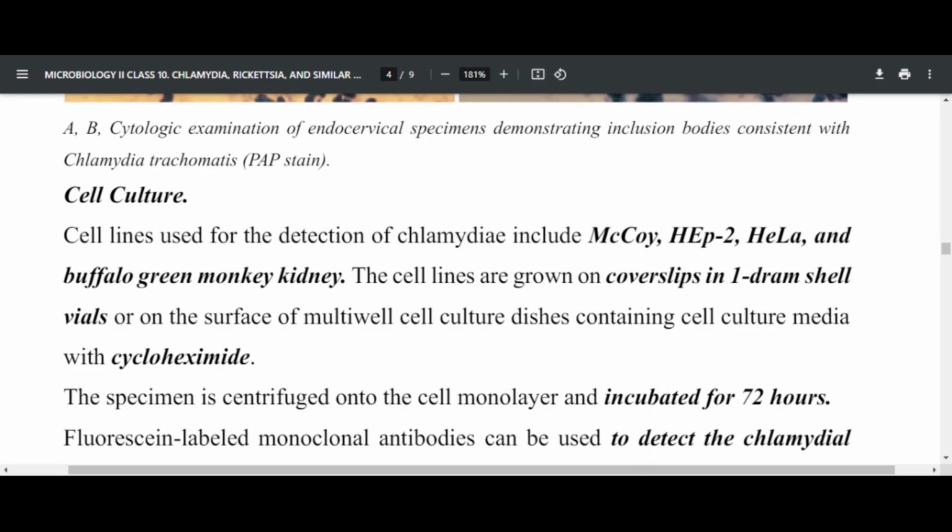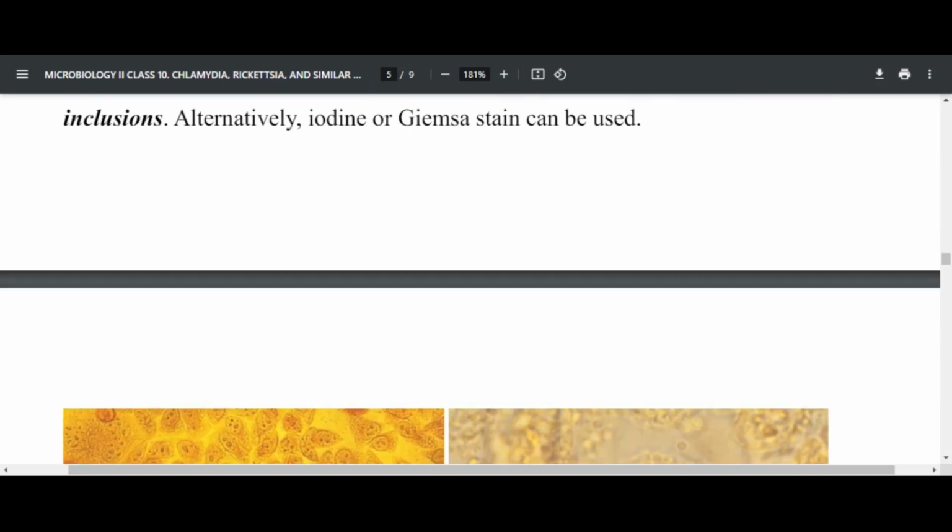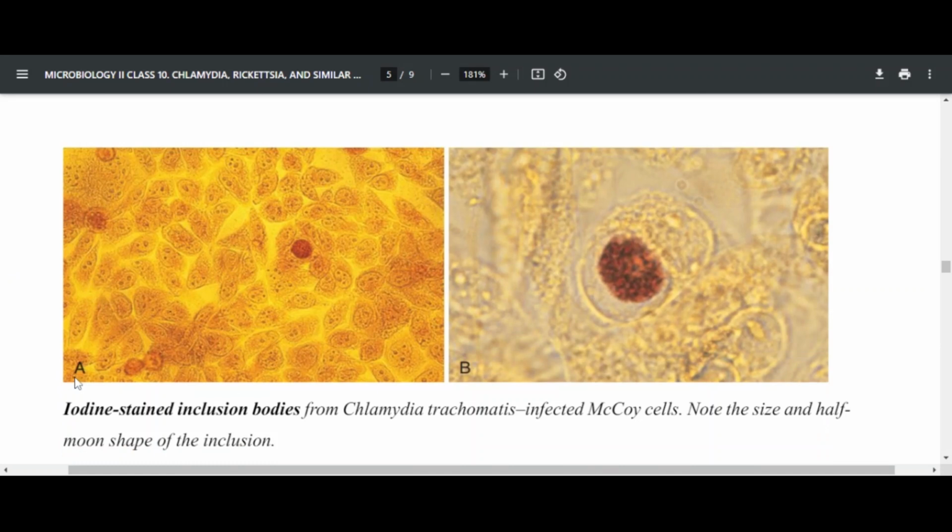The cell lines are grown on a coverslip in a shell vial, on the surface of a multiwell cell culture dish that contains cell culture media with cycloheximide. Then the specimen is cytocentrifuged onto the cell monolayer and incubated for 72 hours. Fluorescence-labeled monoclonal antibodies can be used to detect inclusions, because we want to use fluorescence microscopy to observe those inclusion bodies. Otherwise, iodine or Giemsa stain can be used to observe intracellular inclusion bodies of Chlamydia.